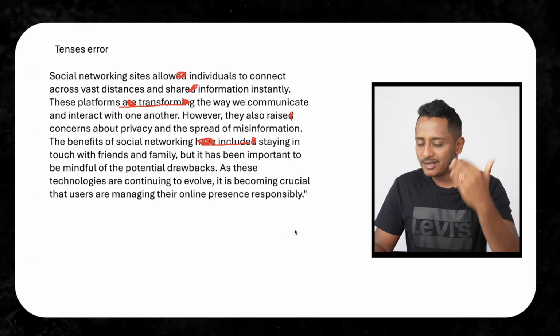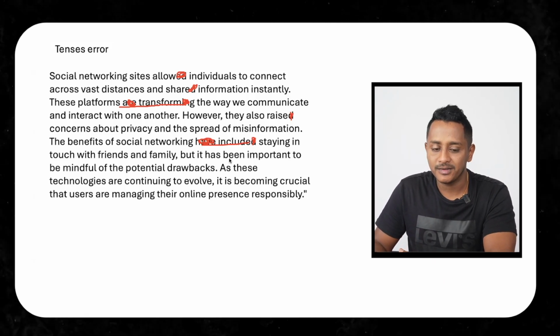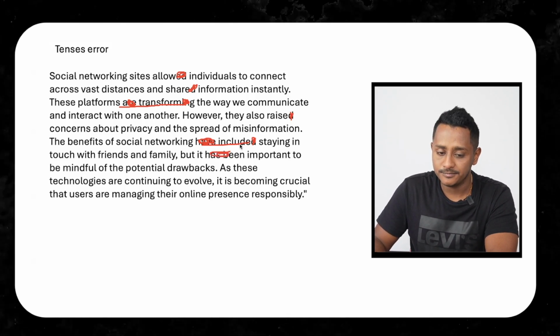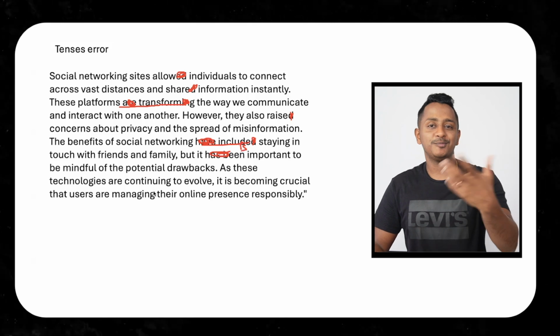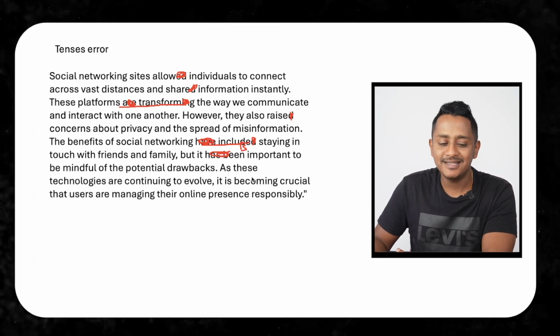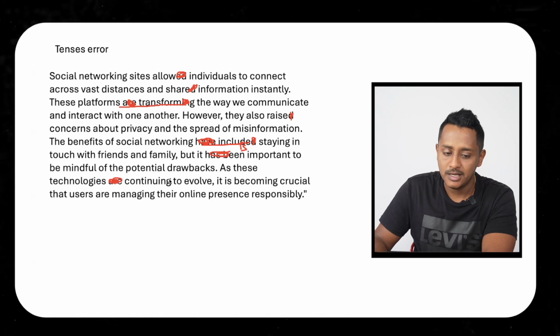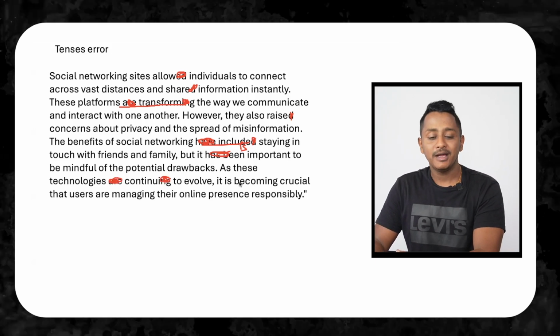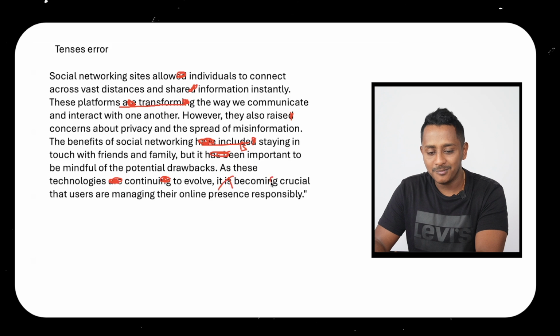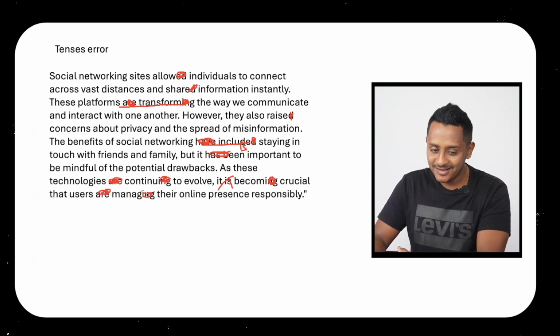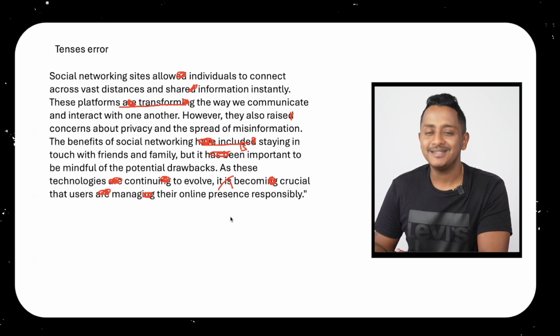Getting it? So this is all the wrong tense. But it is important to be mindful of the potential drawbacks. As these technologies are continuing to evolve, as these technologies continue to evolve, it is becoming is wrong. It becomes crucial that users are managing is wrong, manage their online presence responsibly.